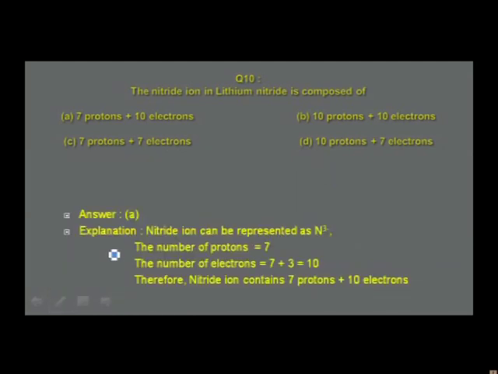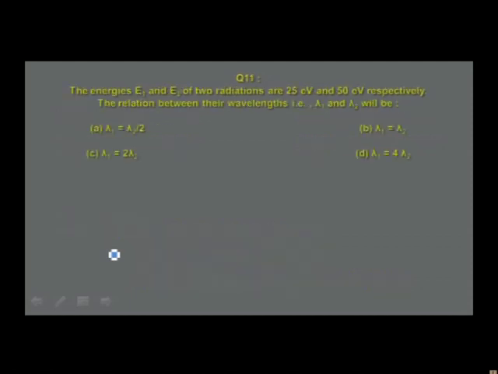In the next slide you find the answer. The formula for the nitride ion is N3 minus, the number of protons is equal to 7, the number of electrons is equal to 7 plus 3, that is equal to 10. So therefore the nitride ion contains 7 protons and 10 electrons.